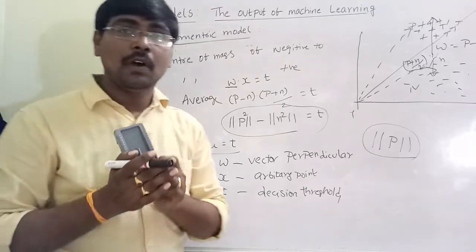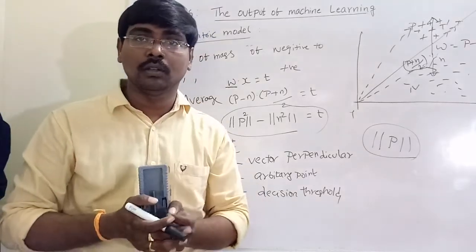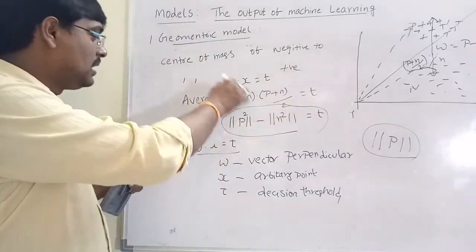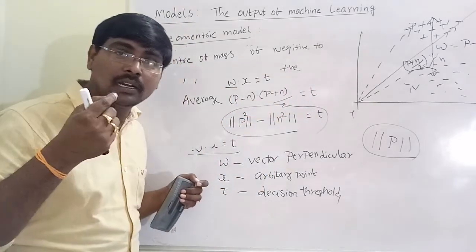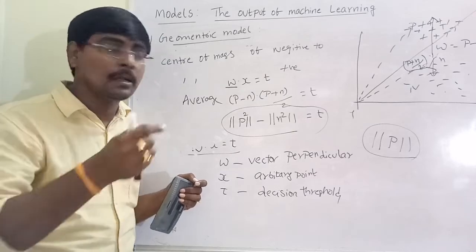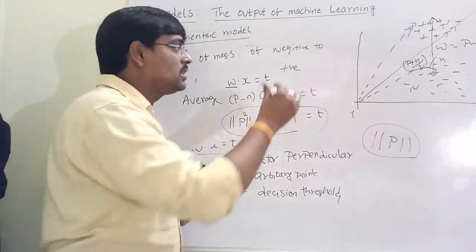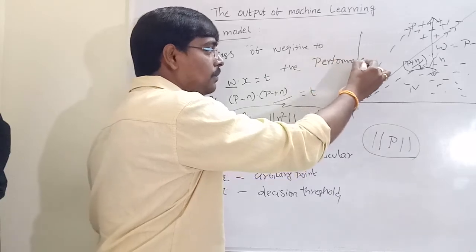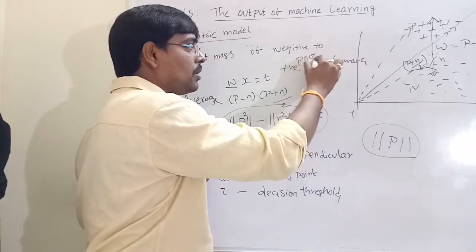Assume our assumptions do not hold. If the assumptions do not hold, this linear decision boundary or linear classifier has poor performance.